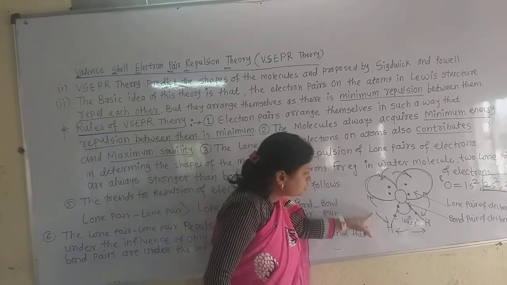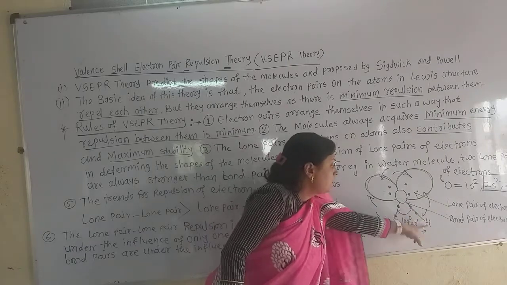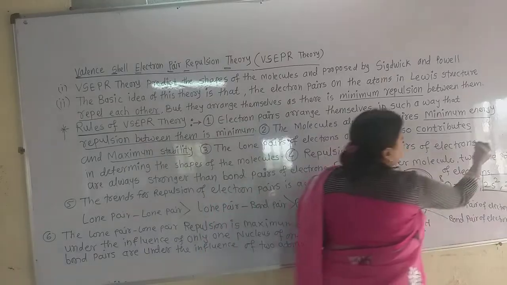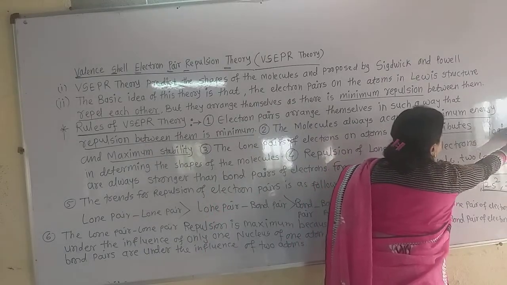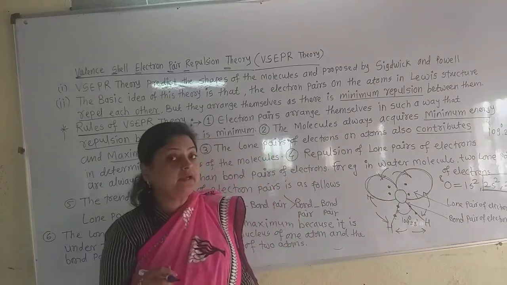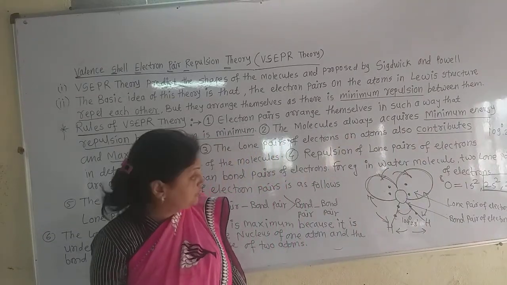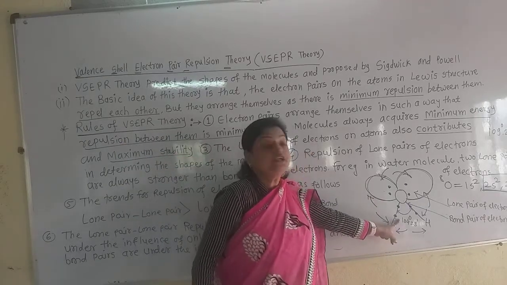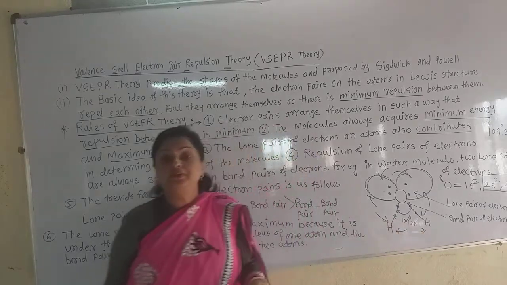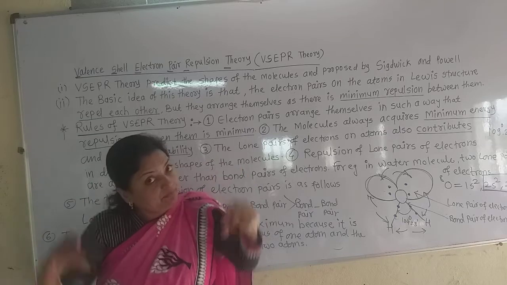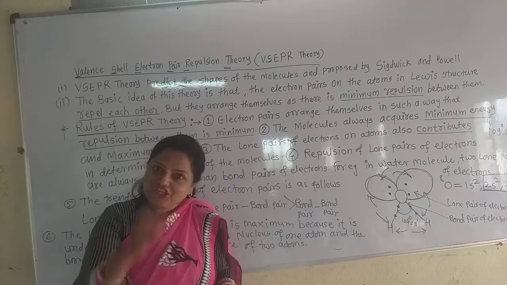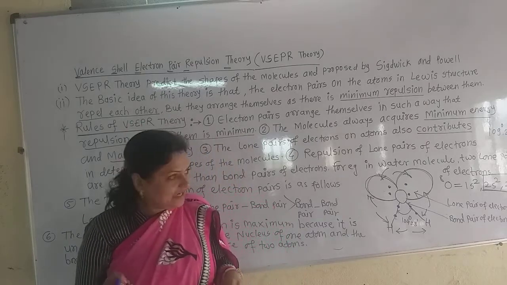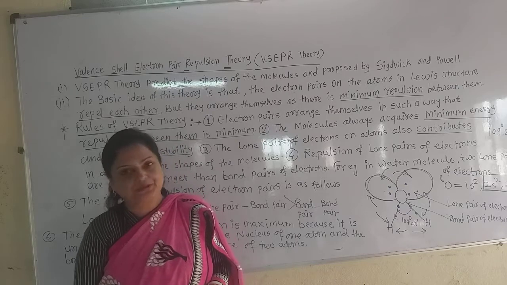due to the repulsion of the lone pairs of electrons, and so the bond angle, which is first the tetrahedral bond angle of 109 degree 28 minute, decreases due to this lone pair repulsion and lone pair bond pair repulsion to about 104 degree 28 minute. That means the bond angle decreases due to the effect of these lone pairs. And the shape of the water molecule, which should originally be tetrahedral, becomes V shape or angular shape. Now that is the reason.